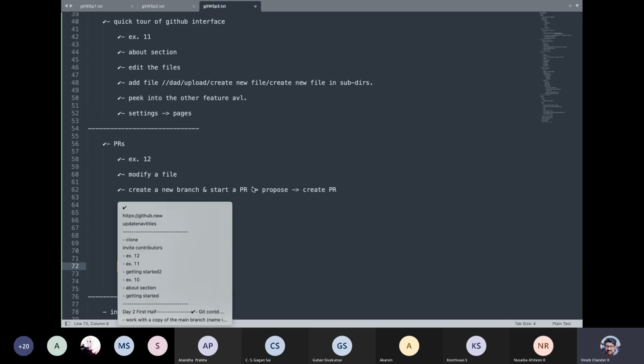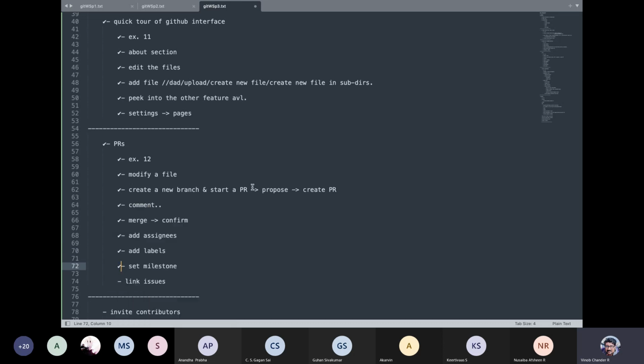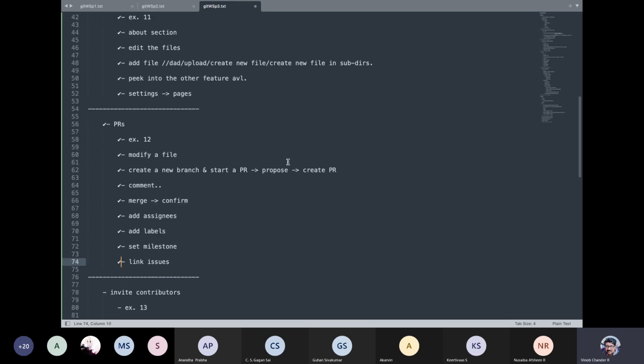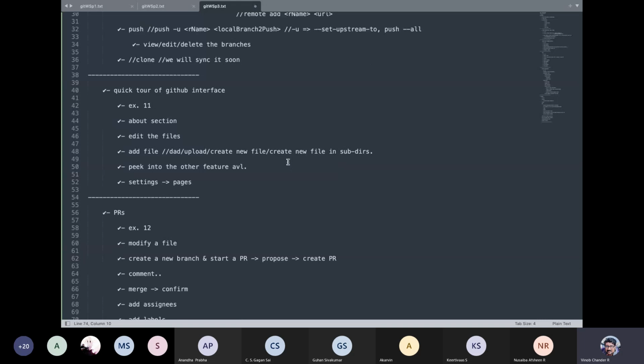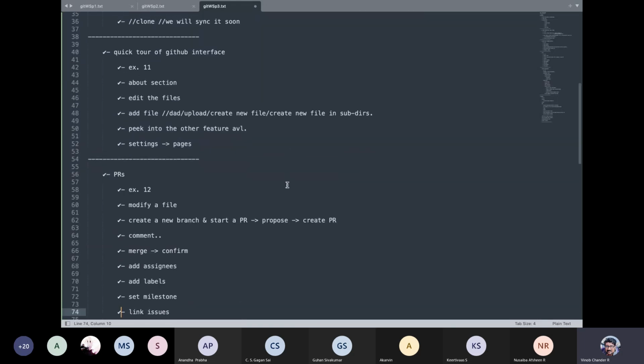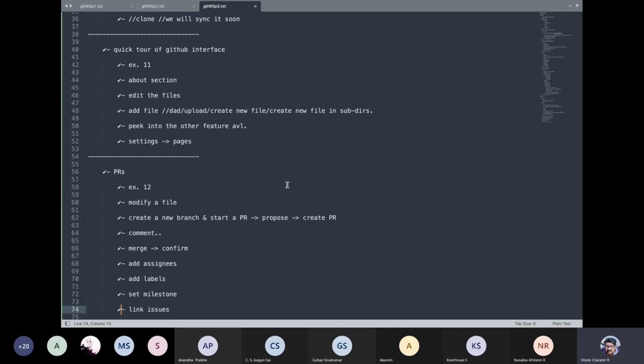We talked about setting milestones and linking issues, okay? Fine, guys. So this was a very, very high level view kind of thing, right? Since we don't have collaborators, but this is the idea, guys. Hope you are getting it.